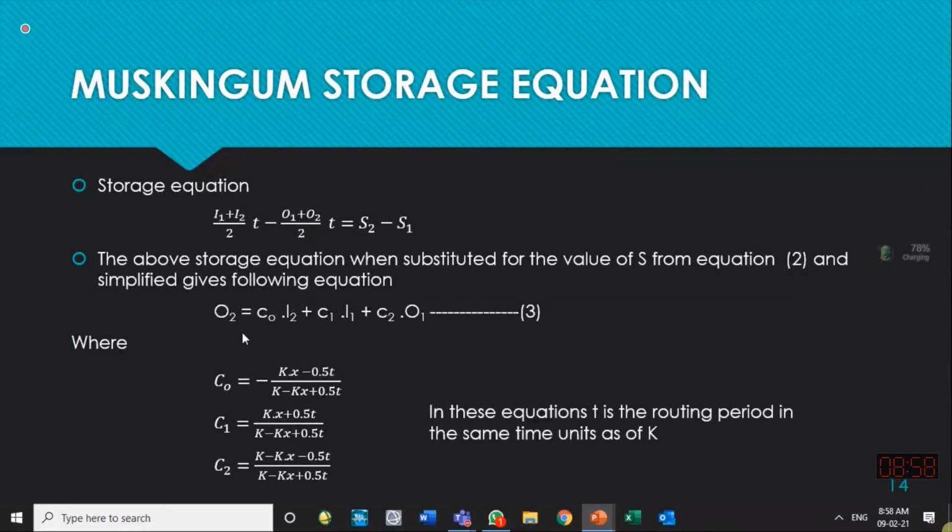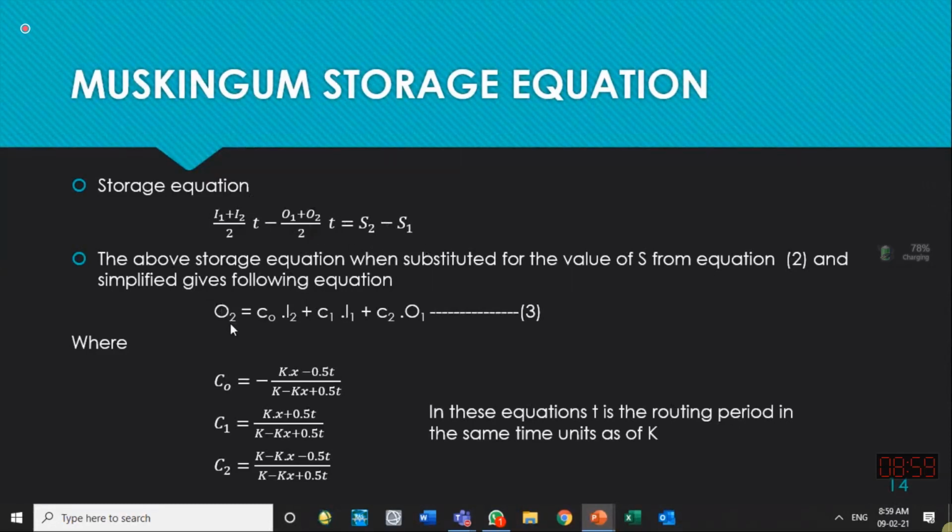And finally, he got an equation for computing the outflow at the next time step from the initial inflow, final inflow, and initial outflow, multiplying them with some coefficients C0, C1, and C2. When he put the Muskingum equation of storage into the continuity equation, we solve them.